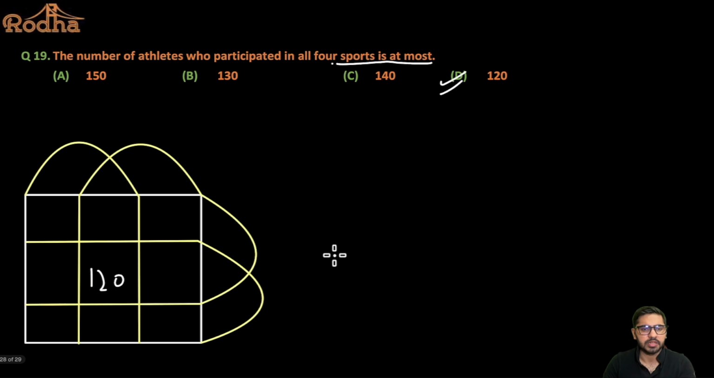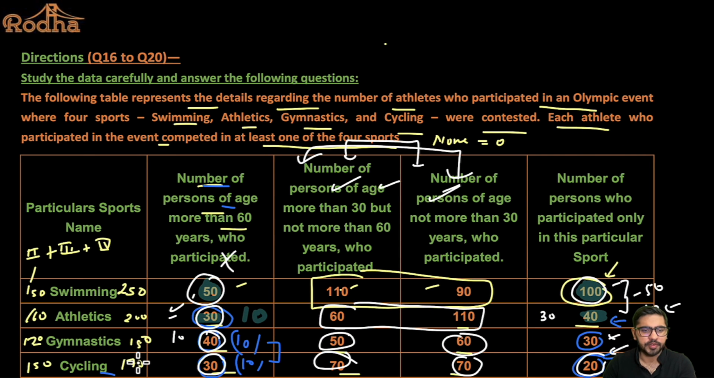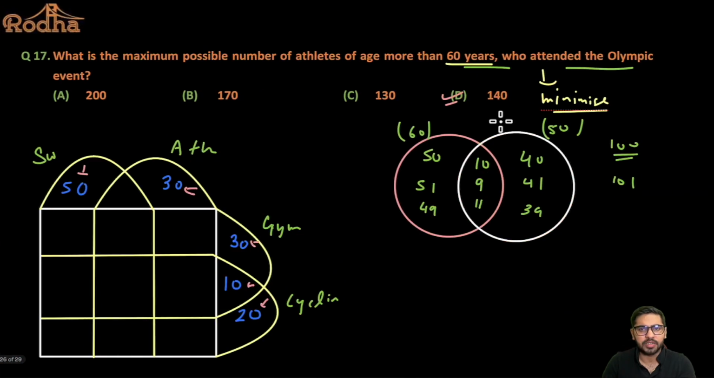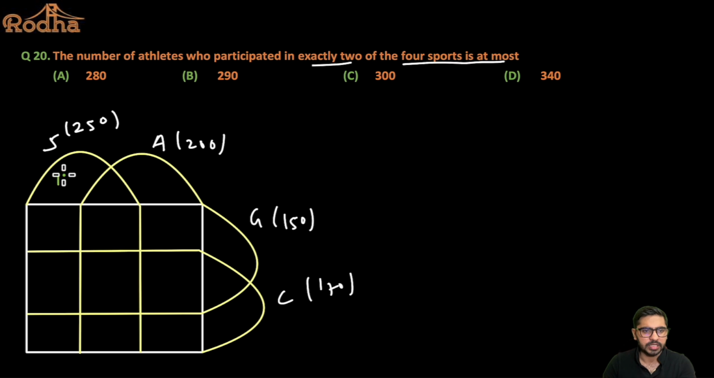Alright, these are the values here, right? Now if you see here, 250, 200, 150, 170, right? Now exactly one sport is 140, 30, 20. So I'm gonna put 140, 30 and 20. So this is 100, this is 40, this is 30 and this is 20, right? Now can I say 140, 30 and 20 is nothing but exactly one sport, right?